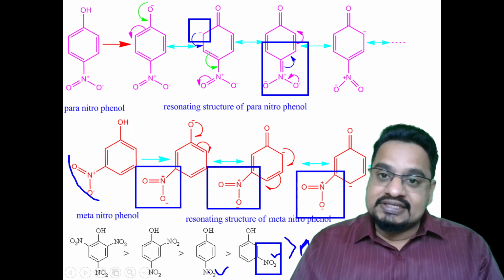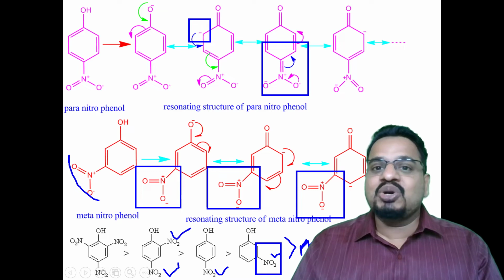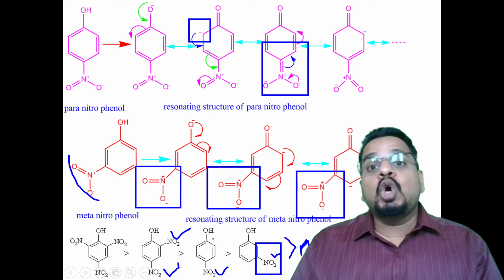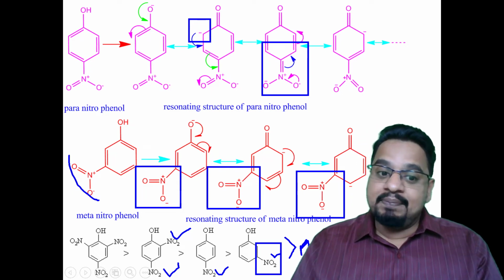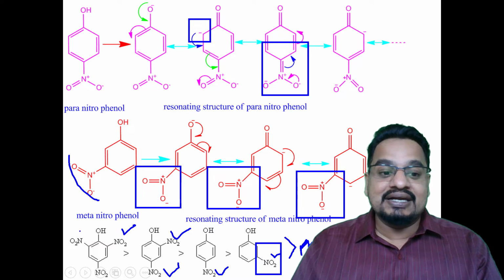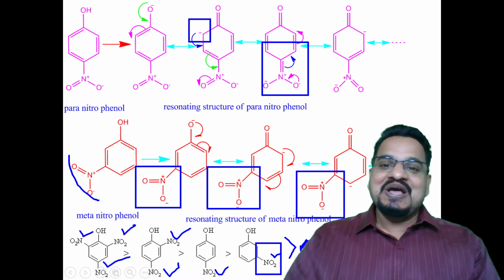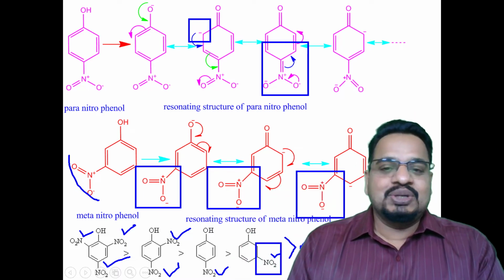Similarly, if the nitro group is present at both ortho and para, that would be more acidic compared to only a nitro group at the para position. And compared to this, if all three positions, both ortho positions and the para position, are occupied by the electron withdrawing group, that would be more acidic. You understand this?